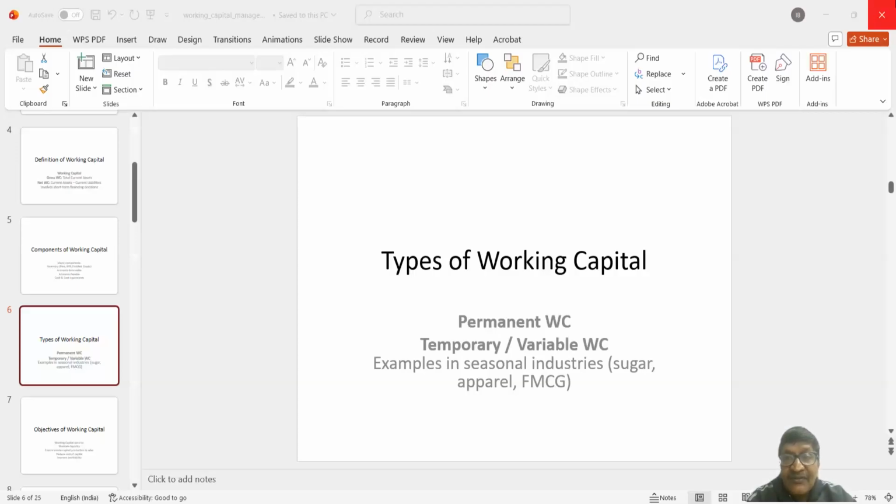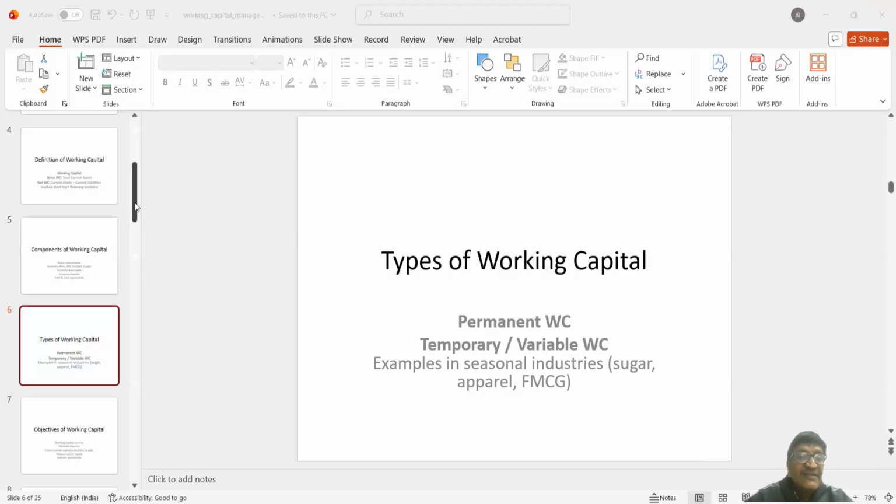Now, say in the month of March, working capital requirement is 140 lakhs. Therefore, what is the temporary working capital requirement? That is 140 lakhs minus 110 lakhs, that is equal to 30 lakhs, right? Now, let me show you one numerical example regarding this.